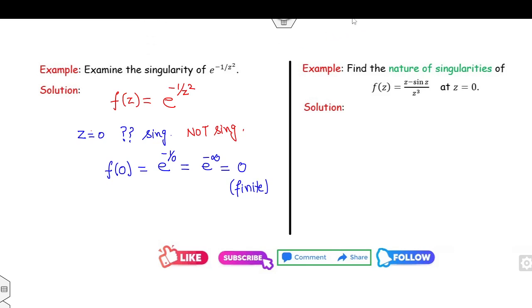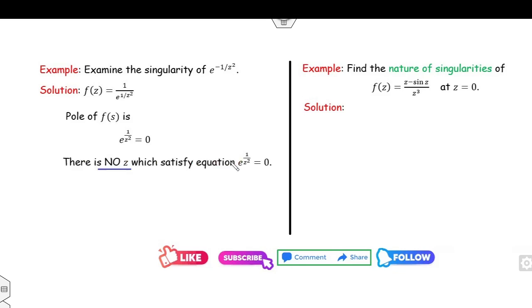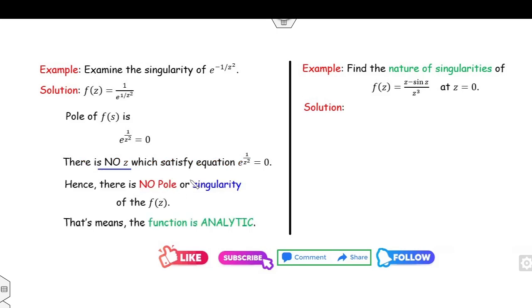Or in other words, how can you analyze that? I can consider f of z as 1 over e raised to power 1 over z square. Now there is no need to expand the denominator. You can find the pole of f of z, that means where e raised to power 1 over z square is 0. Can you find any value of z so that this becomes 0? There does not exist any z such that e raised to power 1 over z square is 0. So once no such z appears, that means there is no pole and no singularity, so the function is analytic.